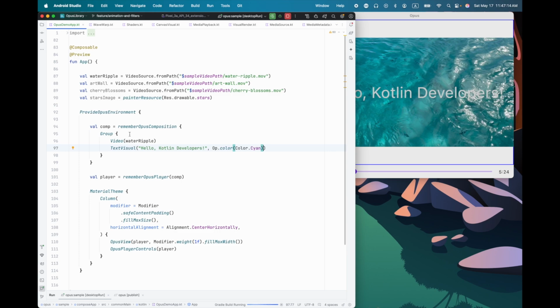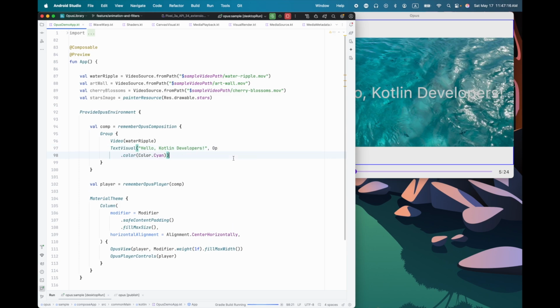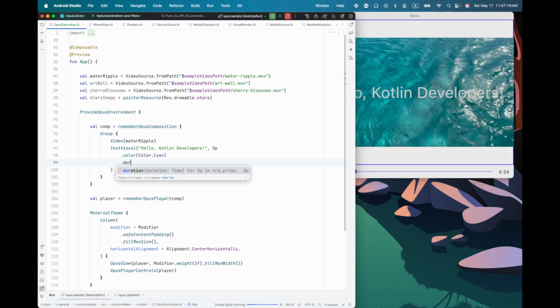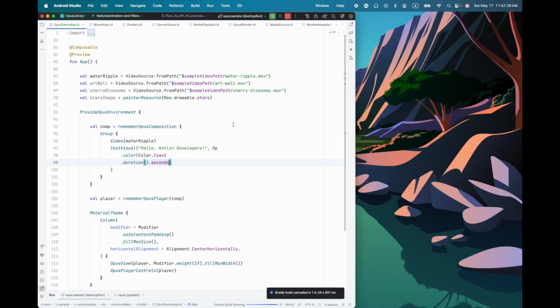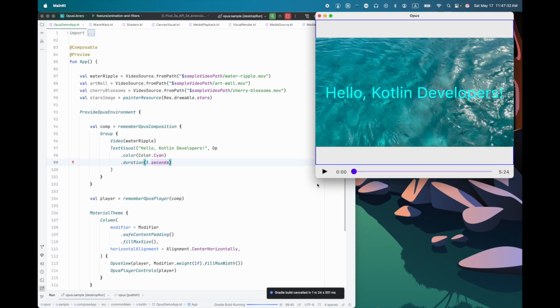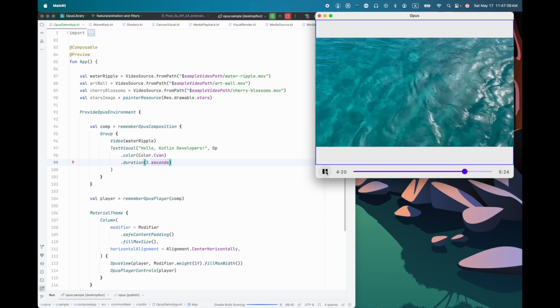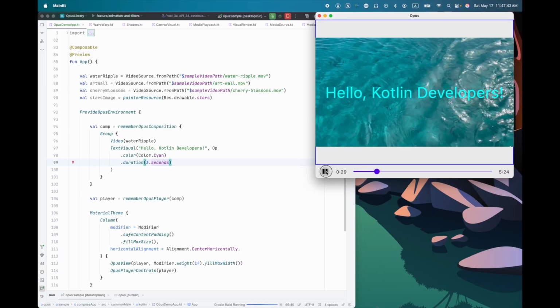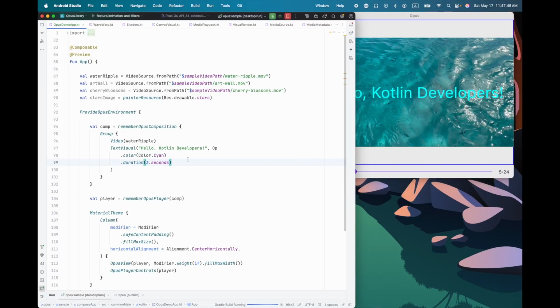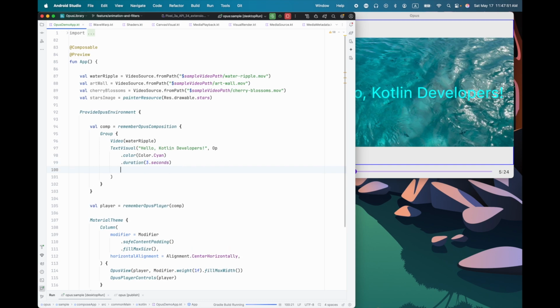So how do you change the duration of something? Well, same thing. Let me just move my operators here to separate lines. I put a duration in, and let's make this 3 seconds. So now if I run this, now you can see there's the text. And if I click play, after 3 seconds, the text disappears. Okay, next, let's try some other operators here.